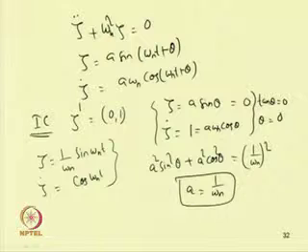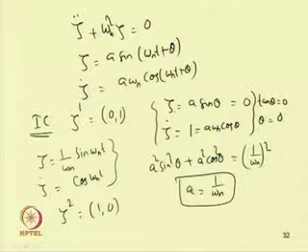So, taking this initial condition, we got this zeta and zeta dot, and after a time period T, we will obtain zeta equal to 0 and zeta dot equal to 1. Similarly, taking another initial condition, that is zeta equal to 1 and zeta dot equal to 0, proceeding in the same way, we can find the solution.